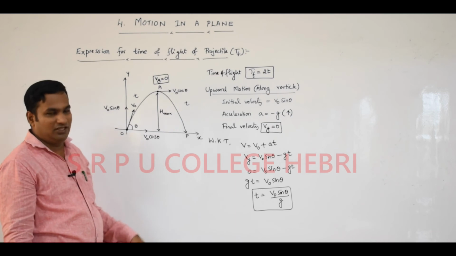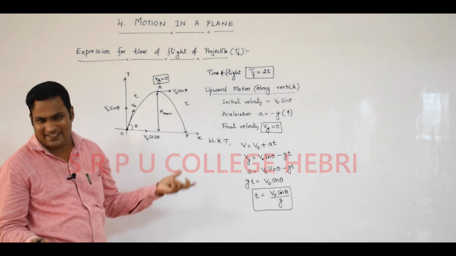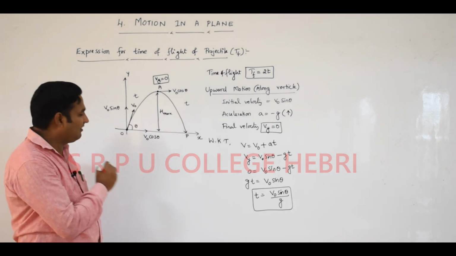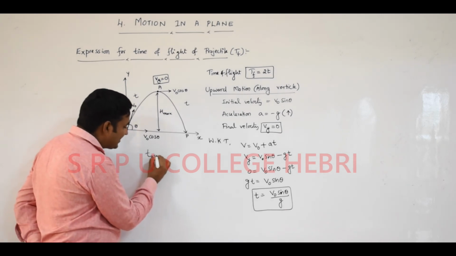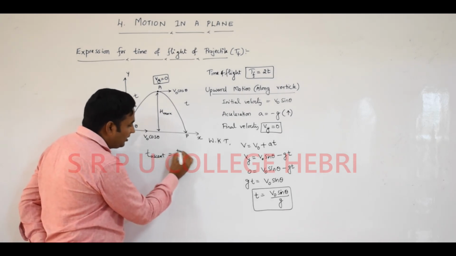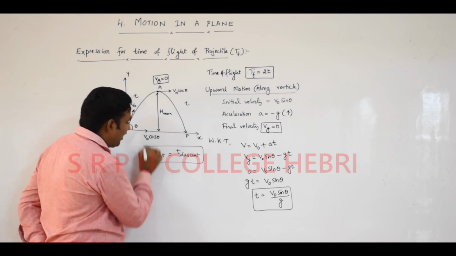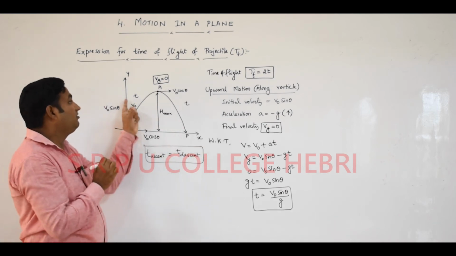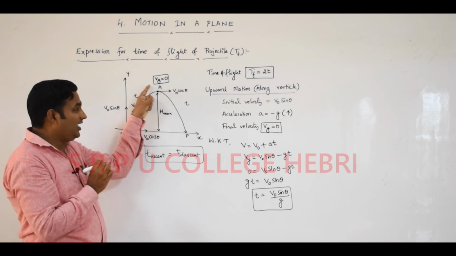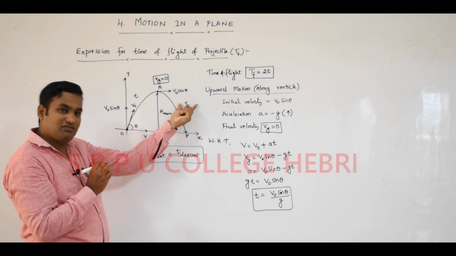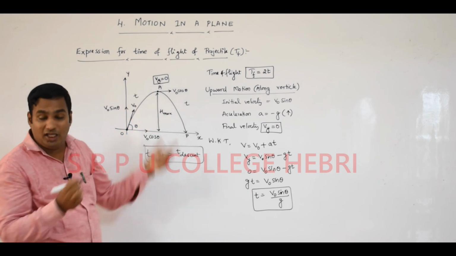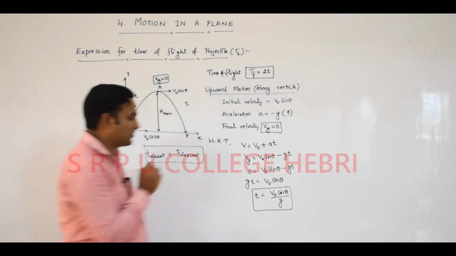For downward, again the time taken is t itself, because you learned clearly time of ascent is equal to time of descent. Correct? From O to A to P, the time is t. Both the times are equal if you neglect air resistance.